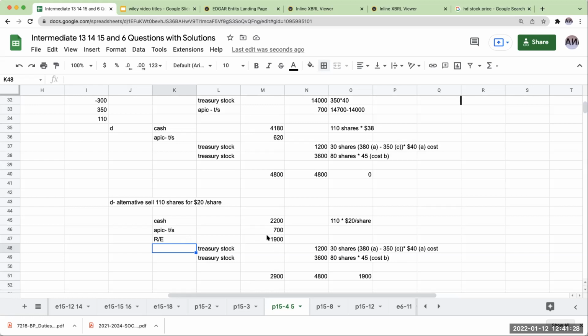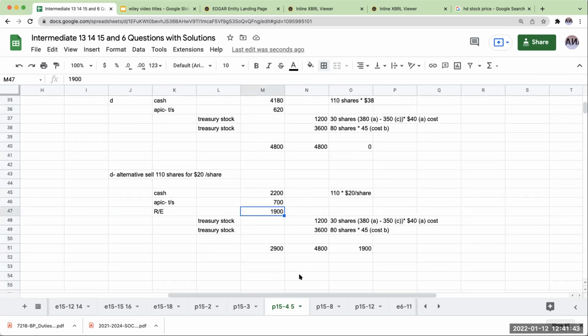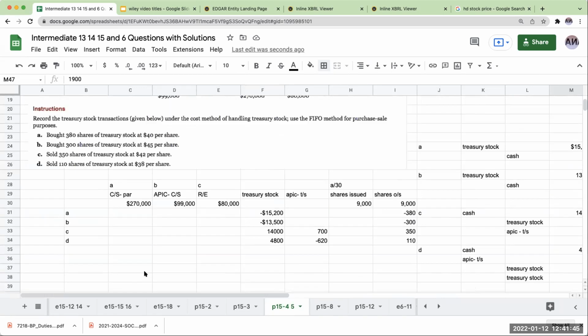But right over here, if I have a serious situation, what do I do? I figure out how much cash I got. What was the cost of those treasury shares? I then deplete additional paid-in capital until it goes down to 0. And then the remaining difference is going to go over here to my retained earnings. So if that situation pops up, that's what you're going to go through and do.